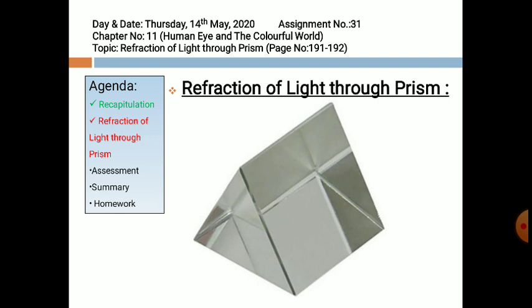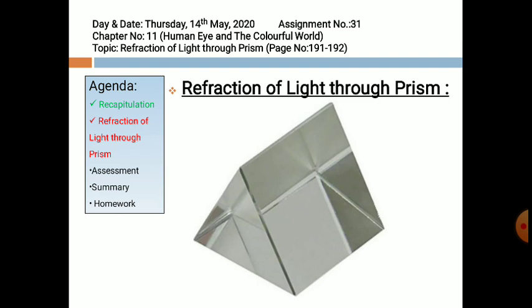Angle of prism. The angle at which the two rectangular surfaces are inclined is known as the angle of prism. Base of the prism. The rectangular surface which makes the base of the prism is called the base of the prism. And when we draw a diagram of a prism, we only represent it by a triangular face.